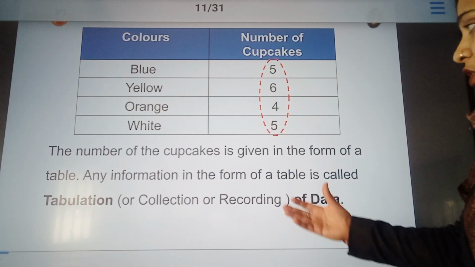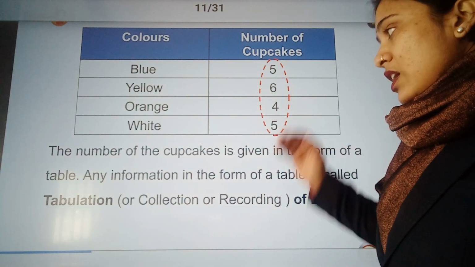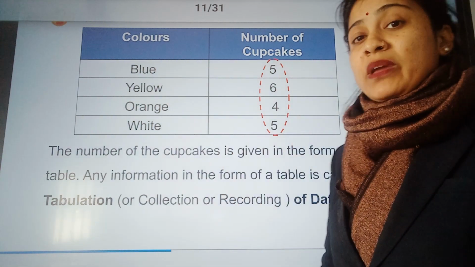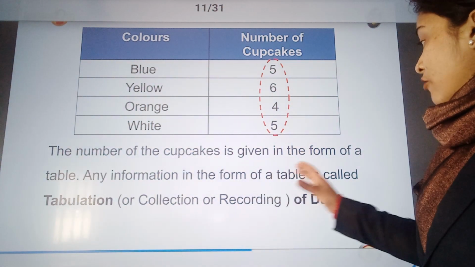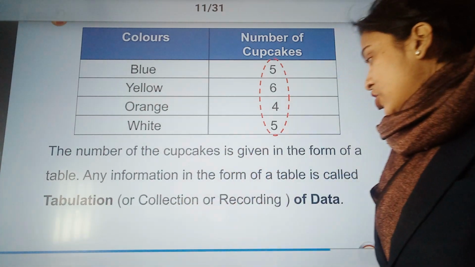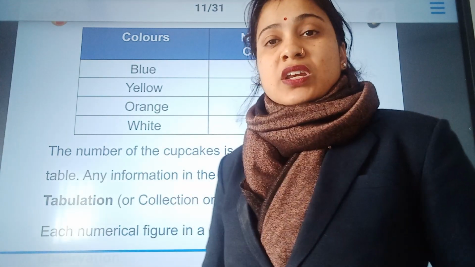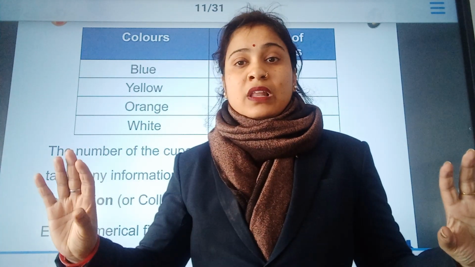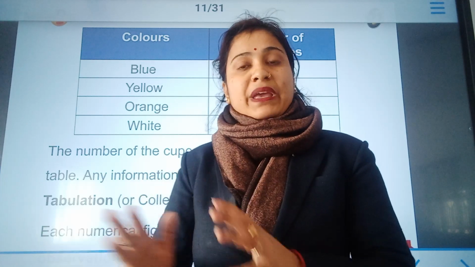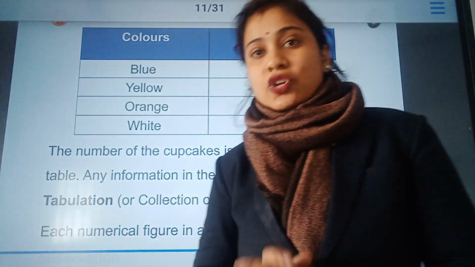So the number of cupcakes is given in the form of a table, and any information which is given in the form of a table is called tabulation of data. When any data is represented in the form of a proper table, in the form of groupings, then we say it is a tabulation of data.